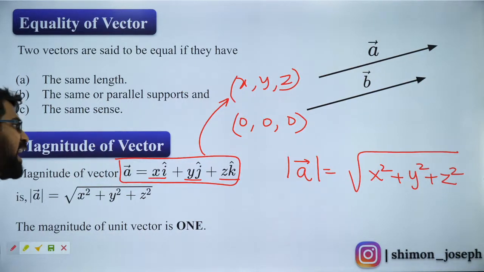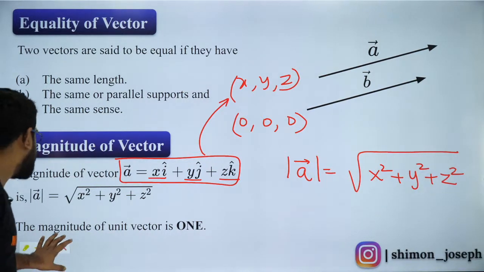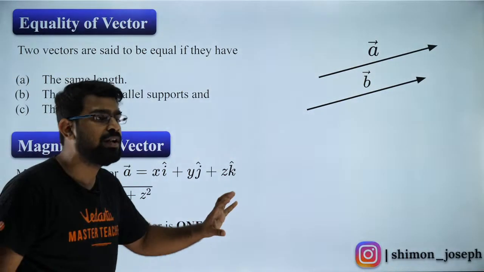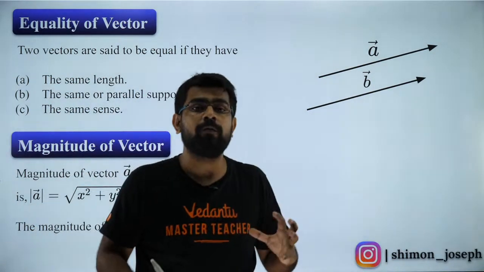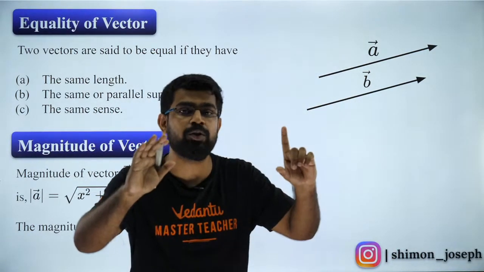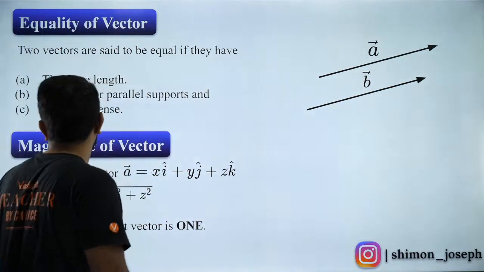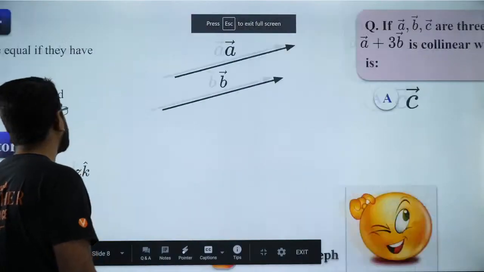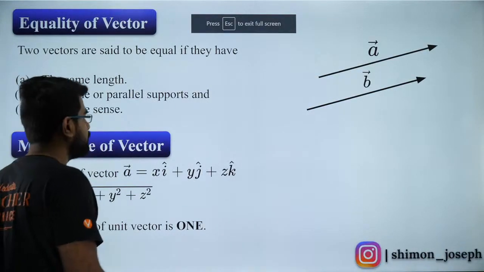Everybody clear? Fantastic, people. So these are the basics. Now comes the challenge. I'm going to give you a very nice question, but I'm going to help you with all the things that you need to know to solve that question. So let me explain it to you. The very first thing is, when you say two vectors are collinear, what does that mean?